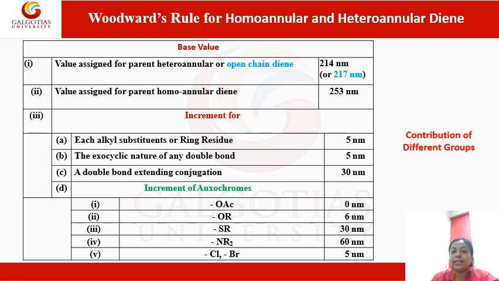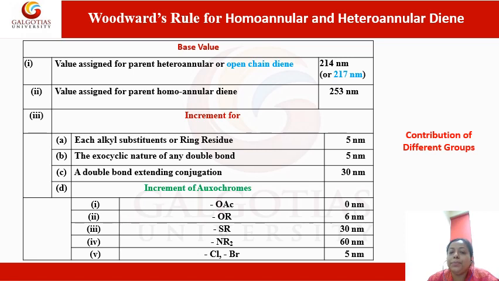Apart from this, we have certain increment values. For every alkyl substituent or ring residue, we can add on 5 nanometer. For an exocyclic double bond, again we can add on 5 nanometer. If there is a double bond extending the conjugation, then we can add on 30 nanometer.